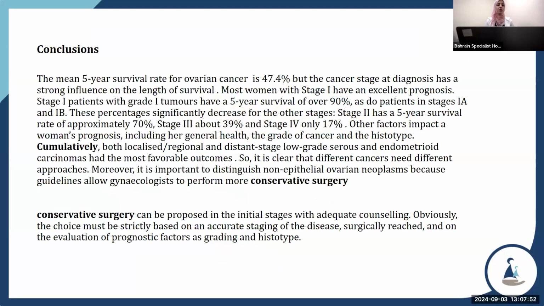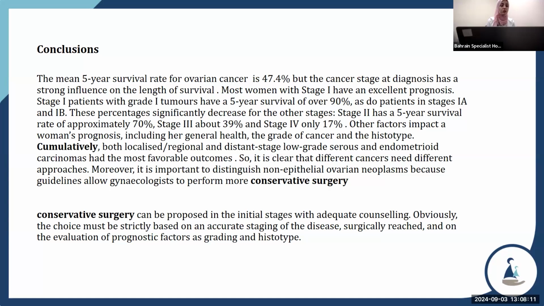Conclusion: the mean 5-year survival rate for ovarian cancer is 47.4%, but the cancer stage at diagnosis has a strong influence on the length of survival. Most commonly, stage 1 patients have an excellent prognosis.